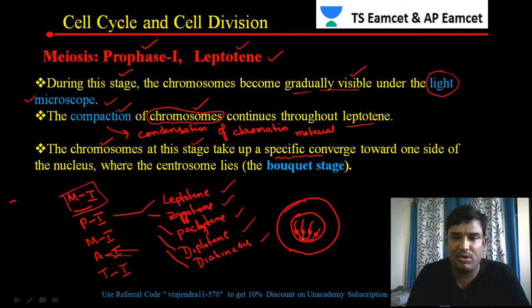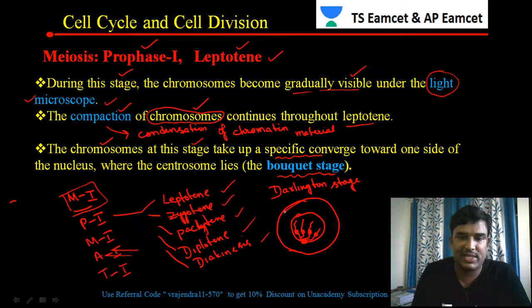Now this appearance is called the bouquet stage. All chromosomes are attached to the one end, here at this end. So that is called the bouquet stage. It is also called the Darlington stage. So the bouquet stage has another name: it is also called the Darlington stage.